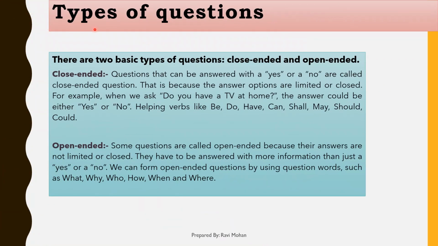Next and last topic is types of questions. Basically there are two types of questions, close-ended and the second one is called open-ended. Close-ended. In close-ended form we answer the questions by simply saying either yes or no because the answer options are limited. For example, do you have a TV at home? The answer could be yes or no. In close-ended questions we use various helping verbs like be, do, have, can, shall, may, should, could.